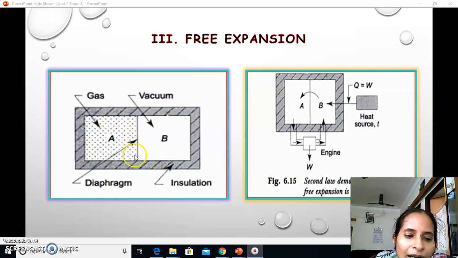Free expansion process: what is free expansion? Here a gas is trapped in a separate room, which has a diaphragm, and when this diaphragm is taken out, the gas rushes towards the vacuum. Even though the motion takes place, no work is done, since there is no resistance against the vacuum. Okay, and this is called free expansion.